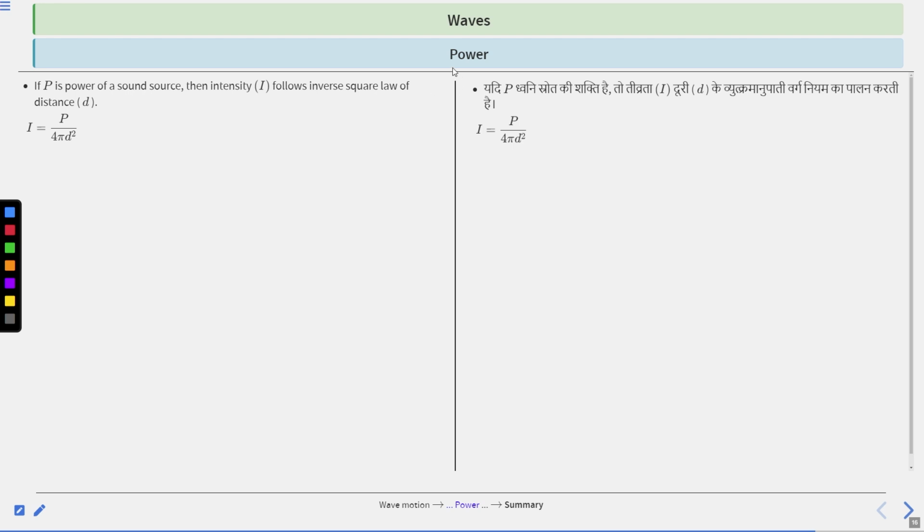Next is power. If P is the power of a sound source, then intensity I follows the inverse square law of distance d. So I equal to P divided by 4 pi d square. This is power. Clear? I equal to P divided by 4 pi d square. Force, power upon area, this is intensity.